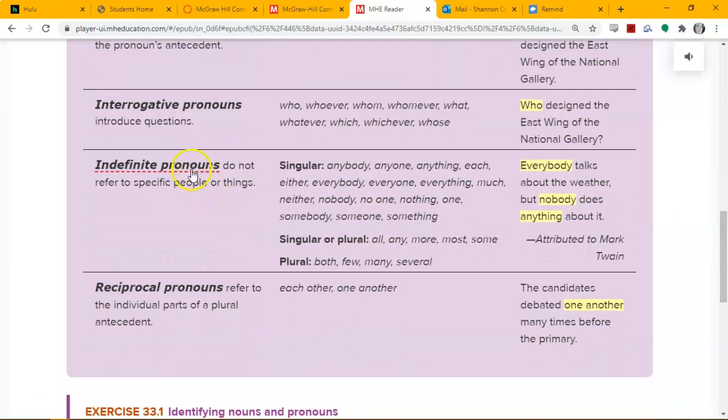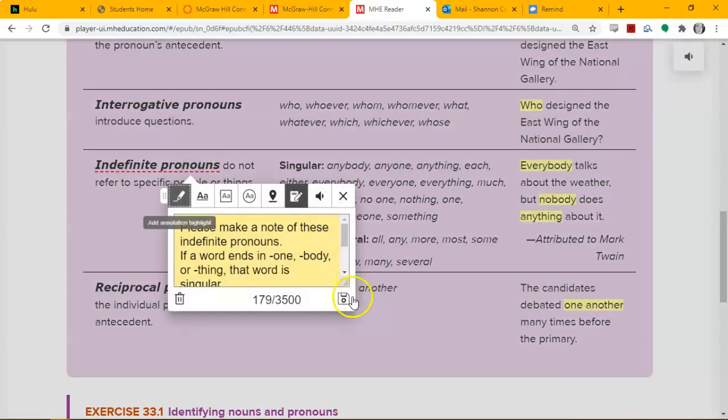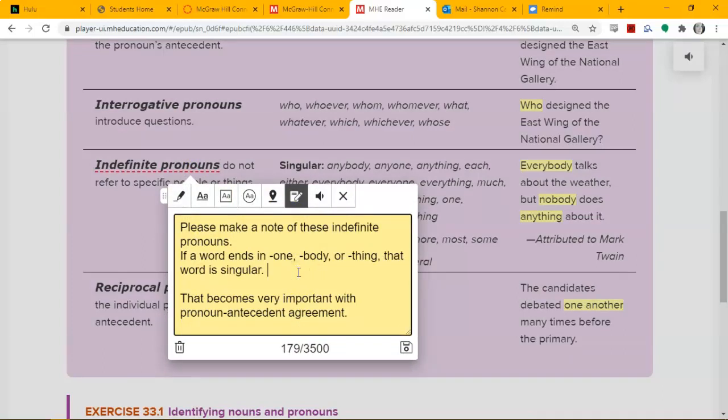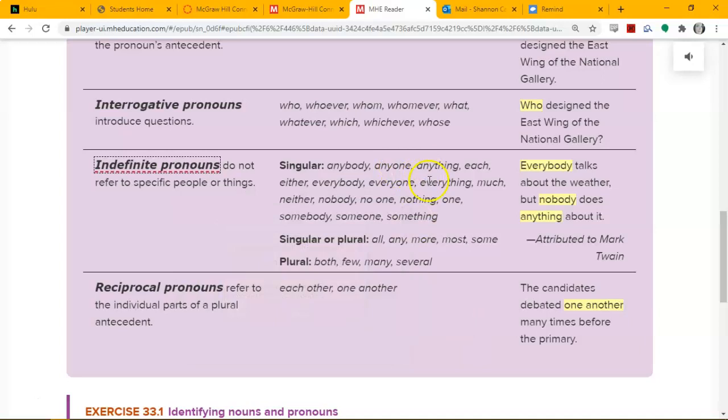Indefinite pronouns. You have to be familiar with these as well. If a word ends in one, body, or thing, that word is singular. That's going to be important later on. So be familiar with this little chart here.